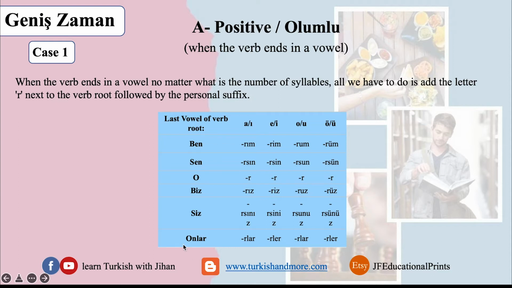And the last one, onlar, they, we add the r and next to it lar or ler. If it's a heavy vowel like a or o or u, it's lar. If the vowels are thin or ince in Turkish, like here, we have e, i, ö, ü. These are ince harfler or vowels. We add ler. And this is the vowel harmony rule, the one that I have made a previous video about.